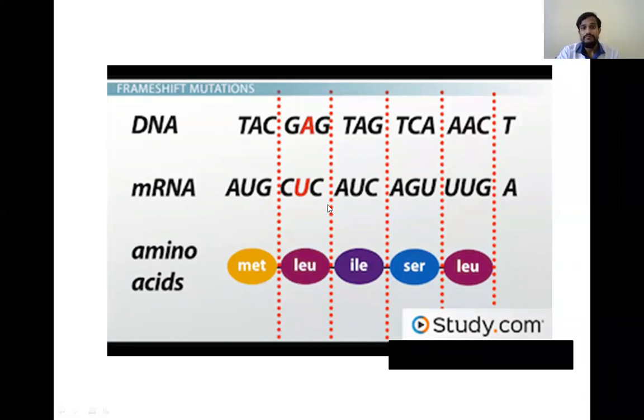Because we know 3 nucleotides form a codon, and each codon codes for an amino acid. If there is any change in a single nucleotide, then the whole codon will be changed, and the amino acid it codes for will be changed. So due to this, the amino acid sequence in the polypeptide will change, and abnormal polypeptides are formed. That is occurring in the case of sickle cell anemia in the beta chain.